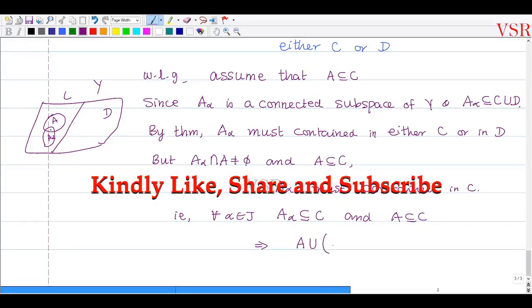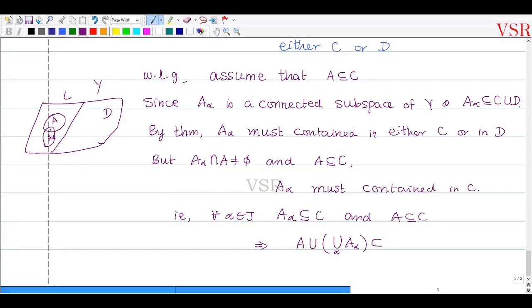Okay, union of all A alpha, this also contained in C. இதுவும் C குள்ள இருக்கும். இது யாரு? Y. Okay, but Y is equal to யாருன்னு வச்சிருக்கீங்க? This Y is equal to C union D. அப்ப C union D which is a subset of C ஆக இருந்தனா this implies that D must be equal to empty.